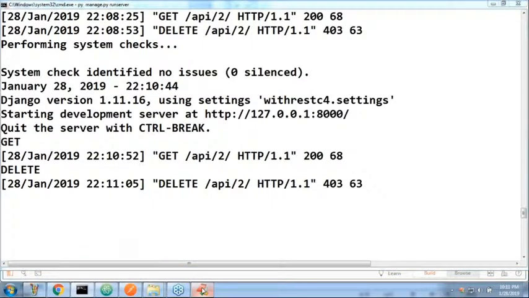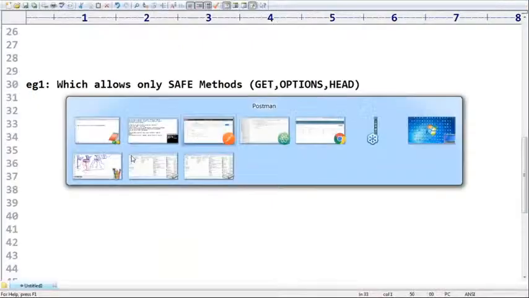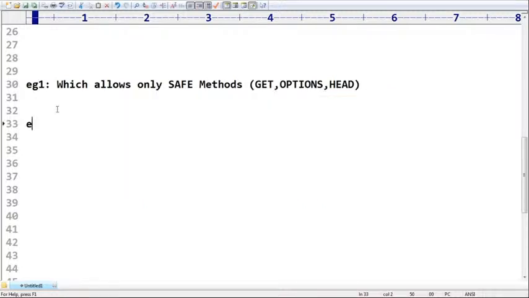Assume, example two, which allows only get and patch. Only get and patch. That's all. These are the only two things I want. By mistake, if I'm trying to provide any other, then no. Delete, not possible. Create, not possible. Put is also not possible. How can you implement it? Very simple. On the fly, I'm trying to implement.